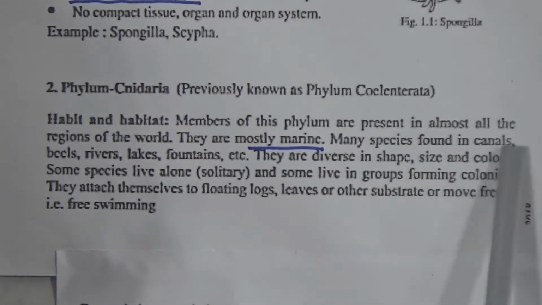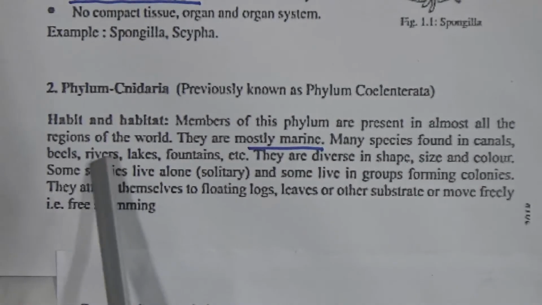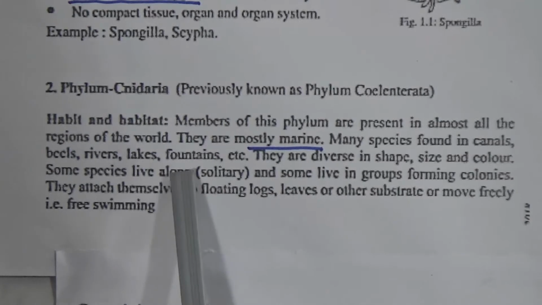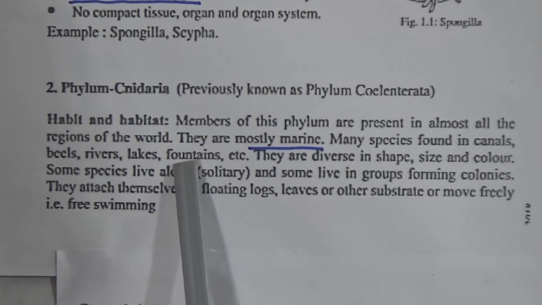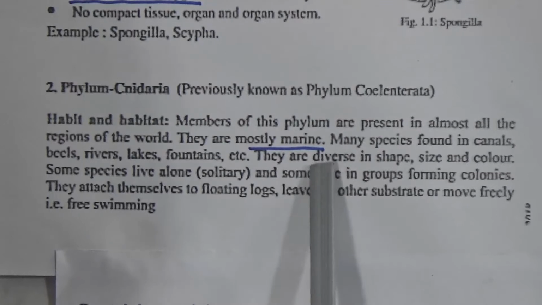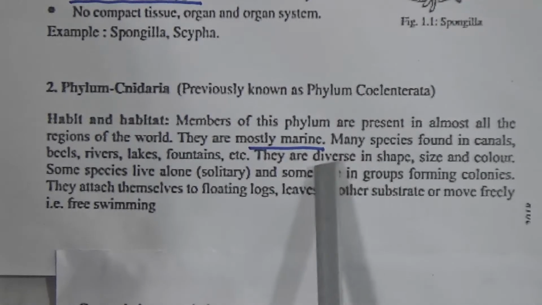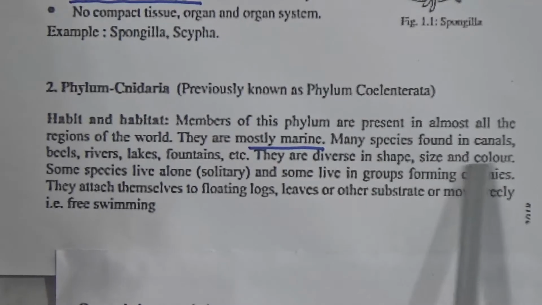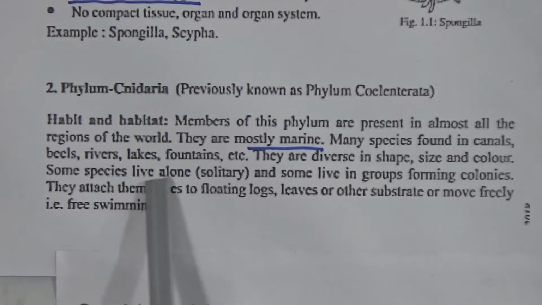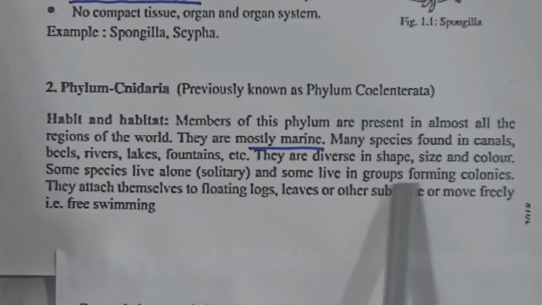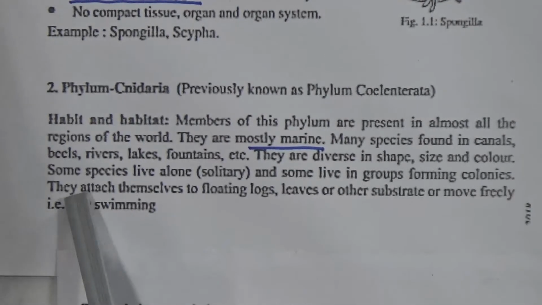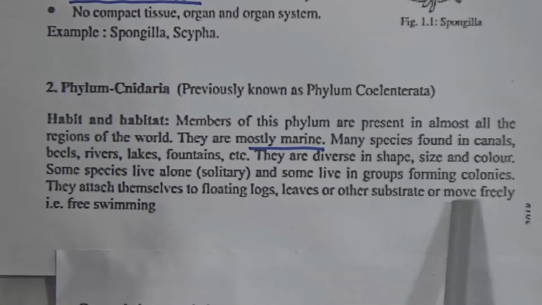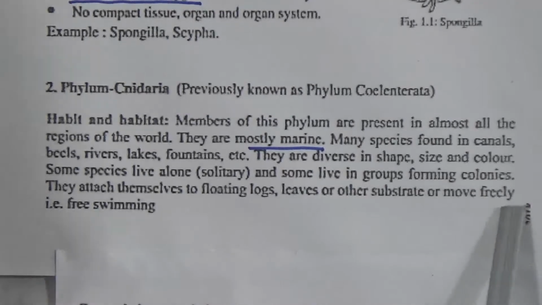Many species are found in colonies, in seas, rivers, lakes, then mountains, etc. They are diverse in shape, size and colors. Some species live alone and some live in groups forming colonies.